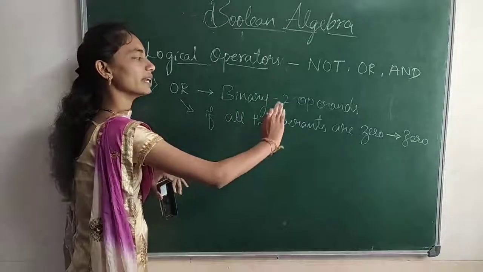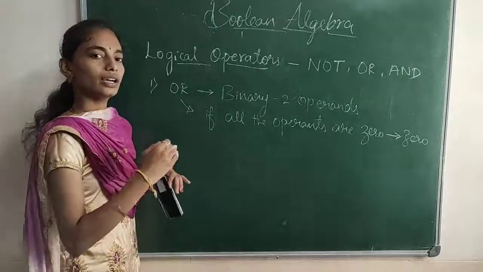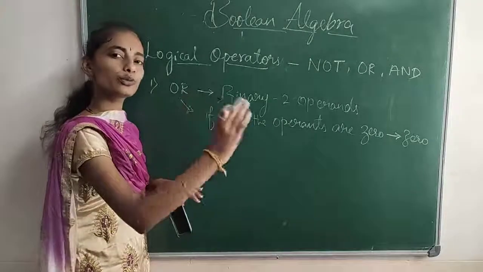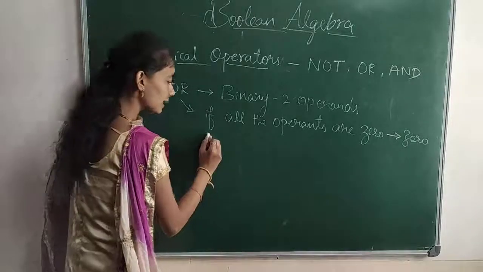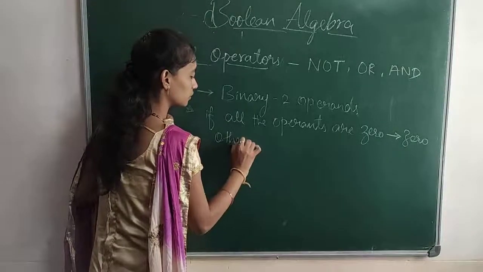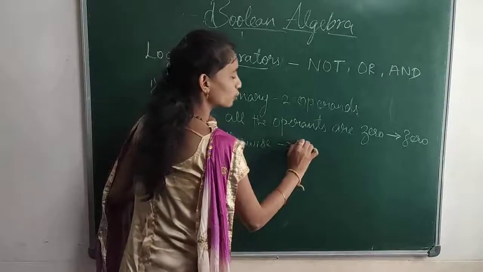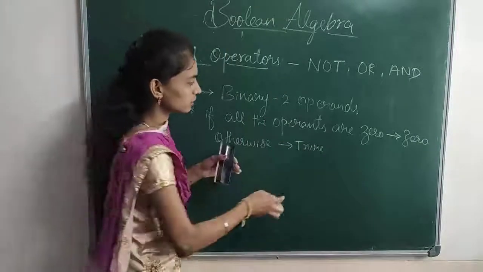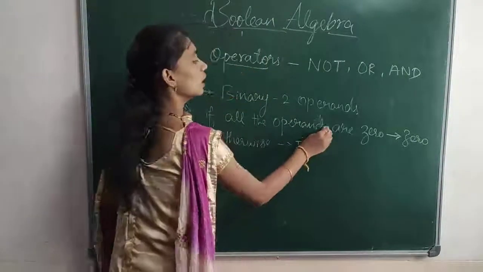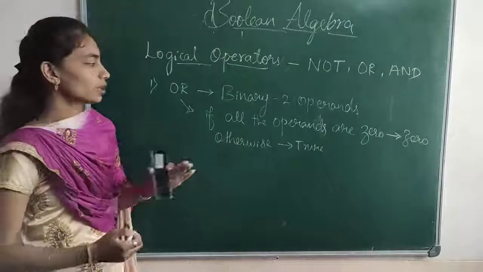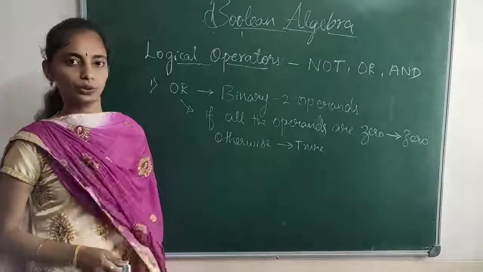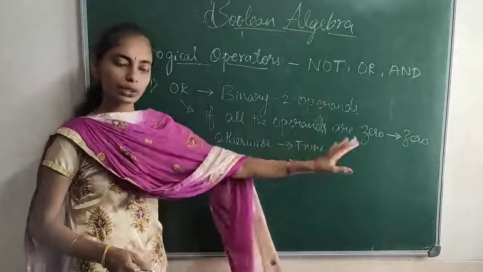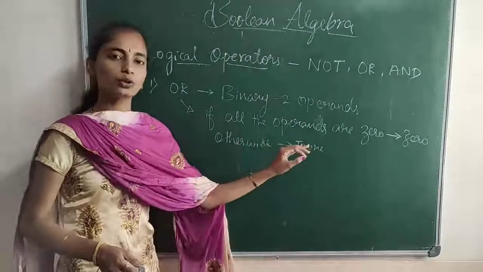Whatever input values we are given, if those values are all 0, then the output will also be 0. Otherwise the output will be true, which means if any one of the operands is 1 or true, then the result will also be true. So if all the operands are 0, the output is 0; otherwise the output is true.